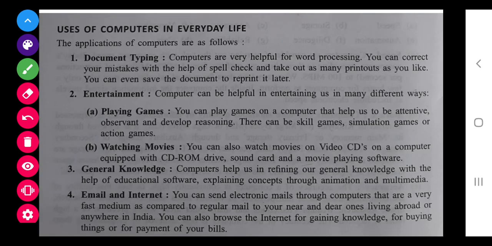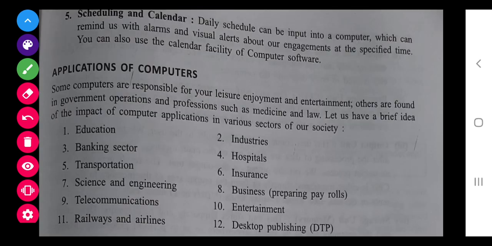That's all, class. Next is use of computer in everyday life. We do documentation, entertainment, general knowledge, email, internet, all this you all know. That is the versatility of the computer. Computer is used everywhere nowadays. Scheduling and calendar, as we do in mobile also with reminders, similarly in computer also we can do scheduling and calendar facilities are available.